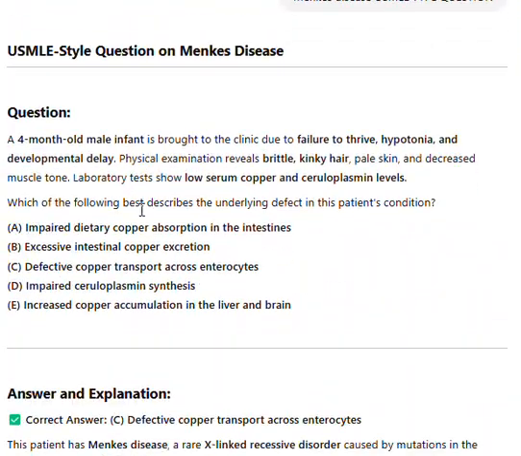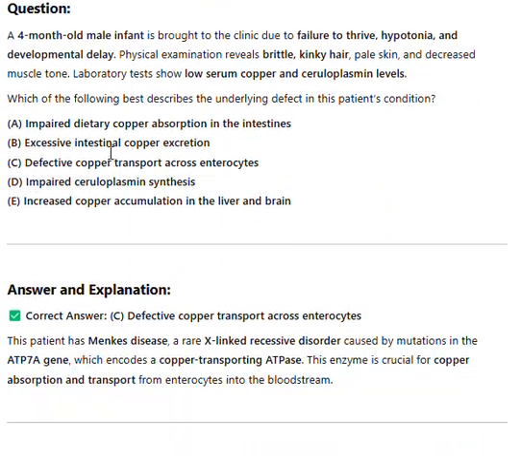USMLE style question on Menkes disease. Question: a 4-month-old male infant is brought to the clinic due to failure to thrive, hypotonia, and developmental delay. Physical examination reveals brittle, kinky hair, pale skin, and decreased muscle tone. Laboratory tests show low serum copper and ceruloplasmin levels.